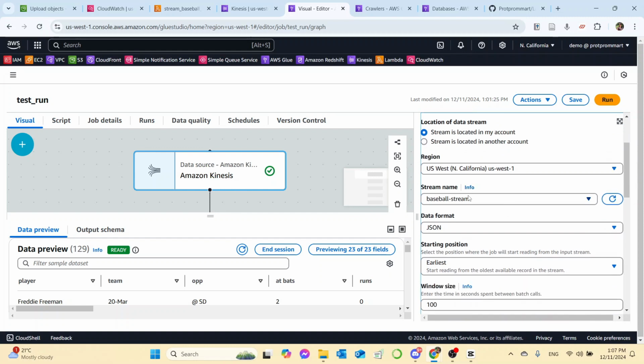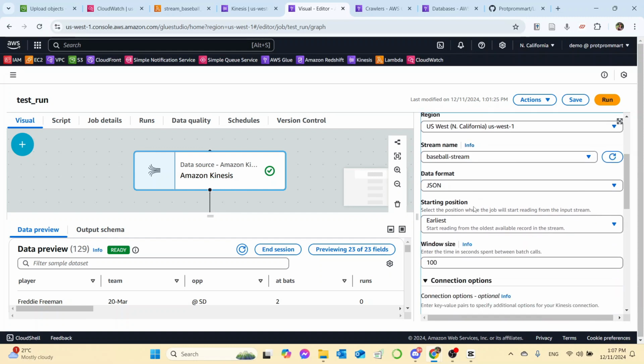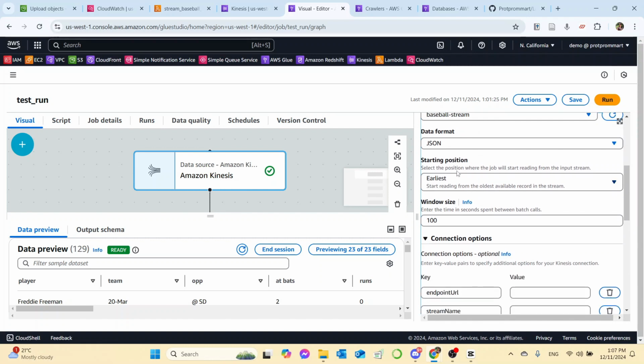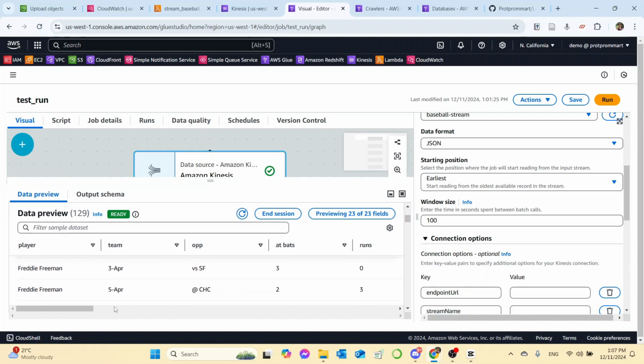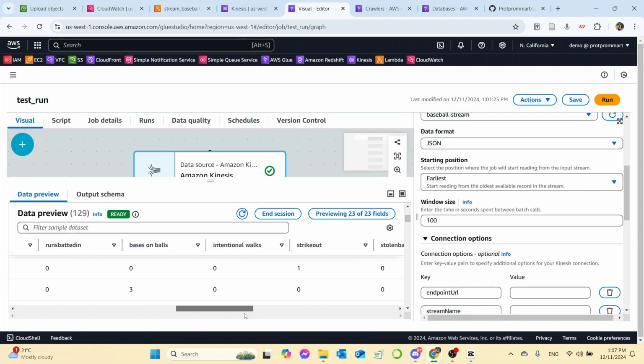I put in my region, the stream name, data format JSON, and I choose a starting position of earliest. You can also choose latest for a continuous stream. And window size, I set at 100. And we can see the data preview over here of what we have so far.